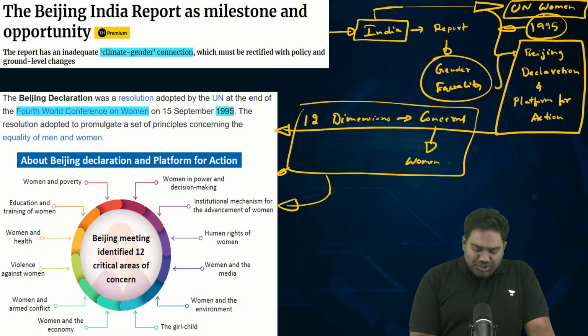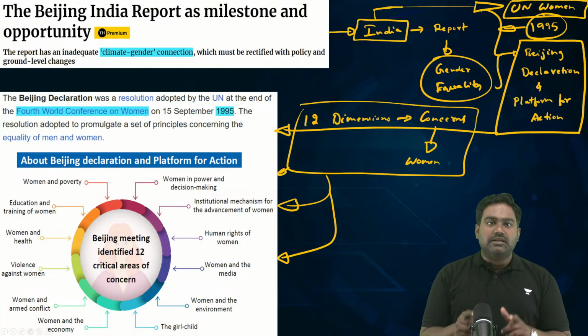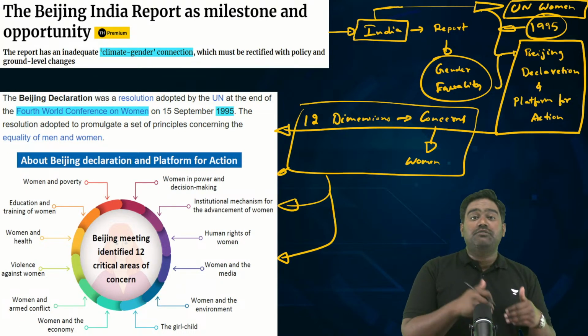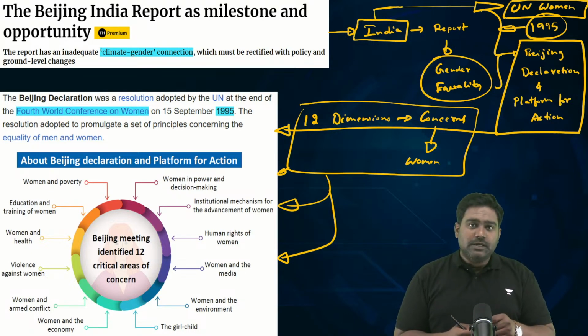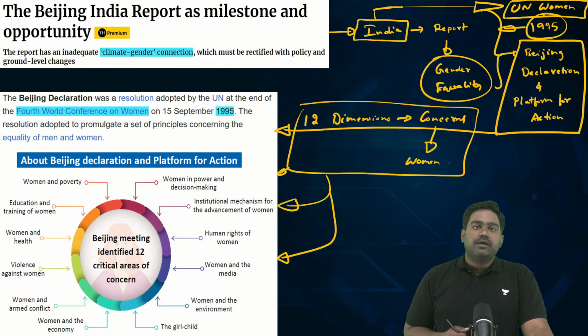The Beijing Declaration committed the countries to focus on these concern areas. This includes women's education, women's healthcare, women's nutrition, women's participation in politics, women's representation, and women's participation in the economy.